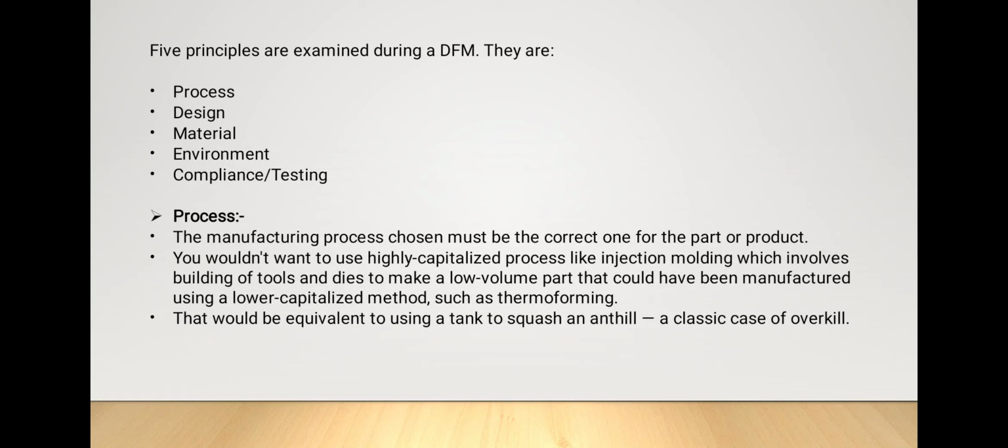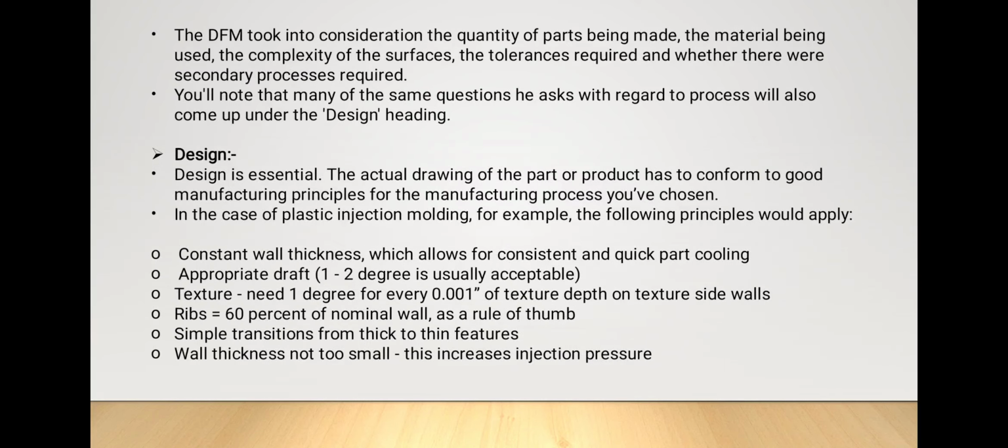In the process, the manufacturing process chosen must be the correct one for the part or product. You wouldn't want to use a highly capitalized process like injection molding, which involves building tools and dies, to make a low volume part that could have been manufactured using a lower capitalized method such as thermoforming. That would be equivalent to using a tank to squash an anthill, a classic case of overkill.